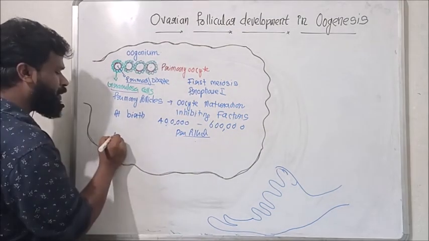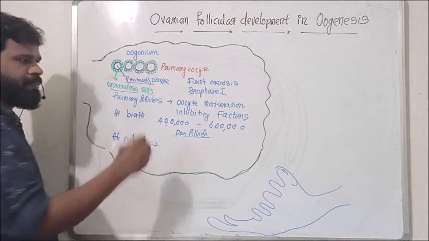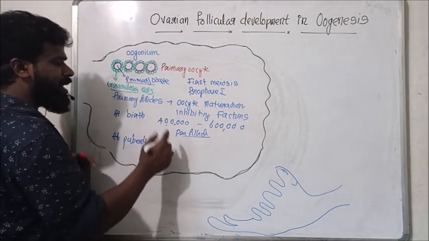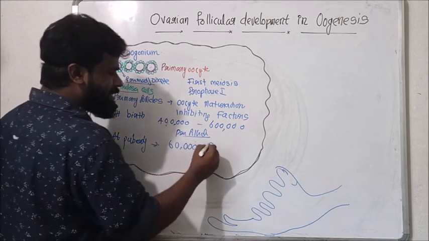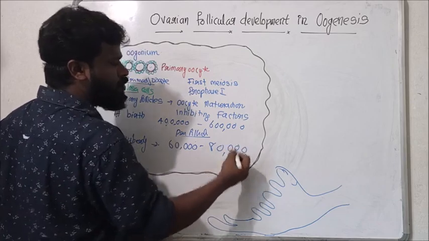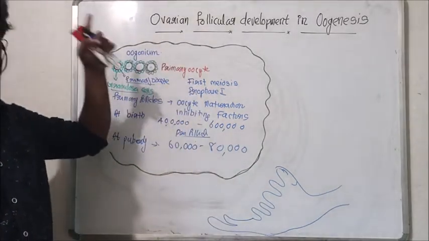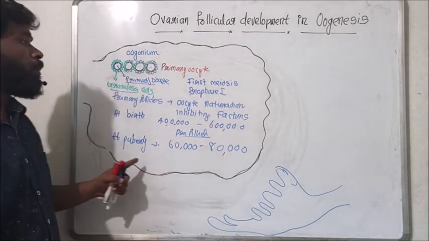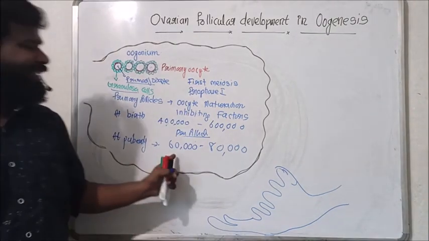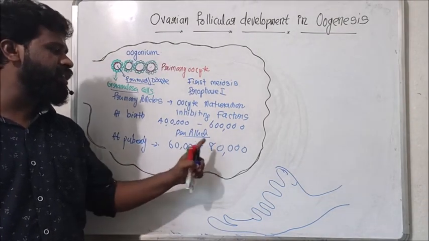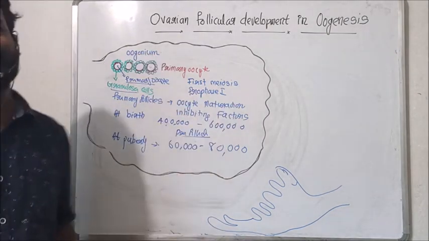Then, at puberty, this number of primary follicles is reduced to 60,000 to 80,000 primary follicles, from the millions formed in the embryonic ovary. At puberty, most of these follicles undergo degeneration. As a result, at puberty, each ovary contains about 60,000 to 80,000 primary follicles in prophase 1 stage.